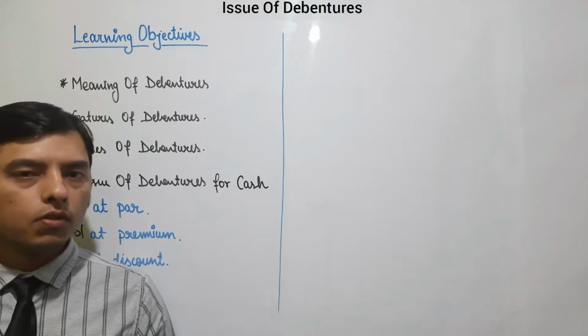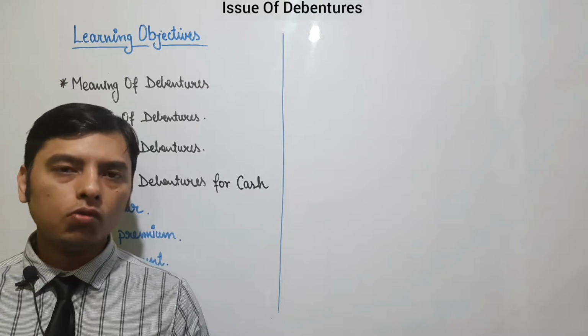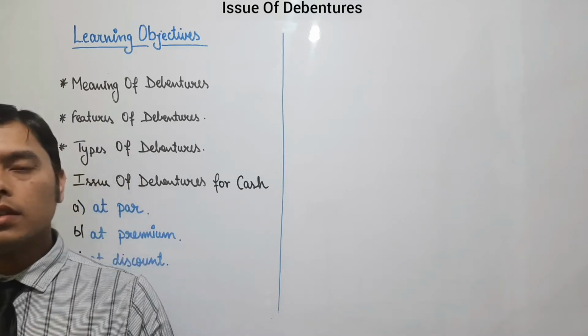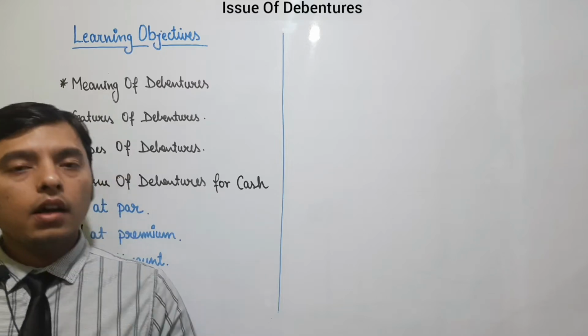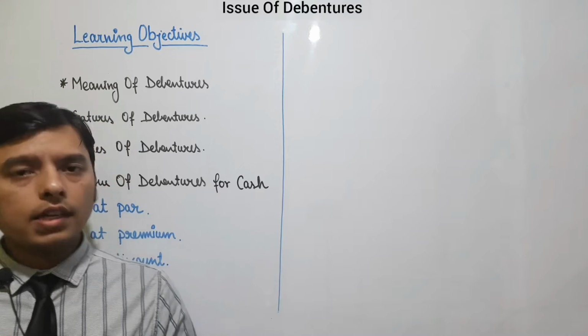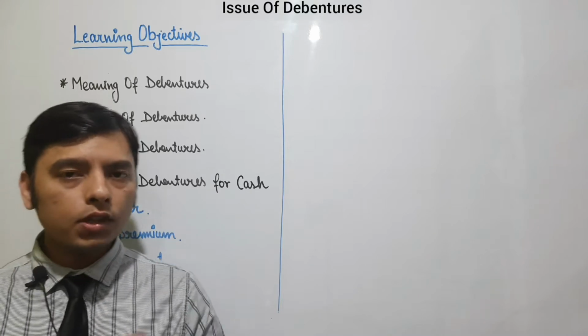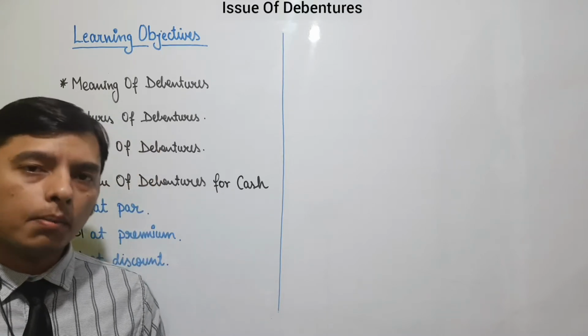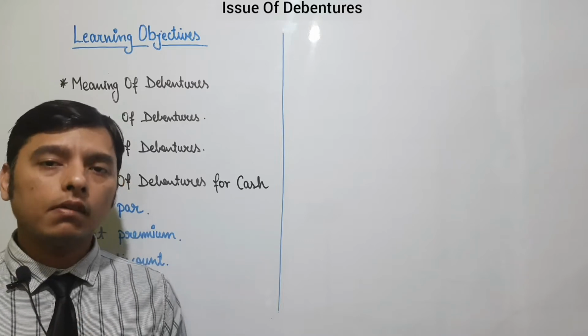In this session of today, we are going to study about issue of debenture. Issue of debenture covers 8 marks in the examination. These 8 marks are divided into different topics. So starting with the issue of debentures, before starting, I want to tell you about the learning objectives which we will cover in this session.